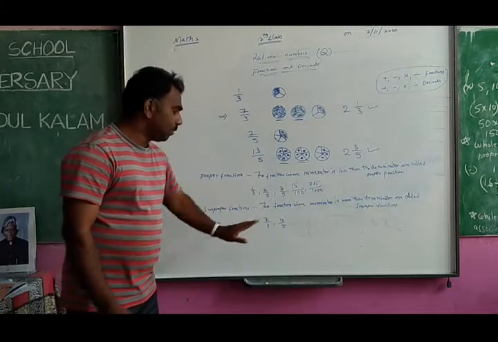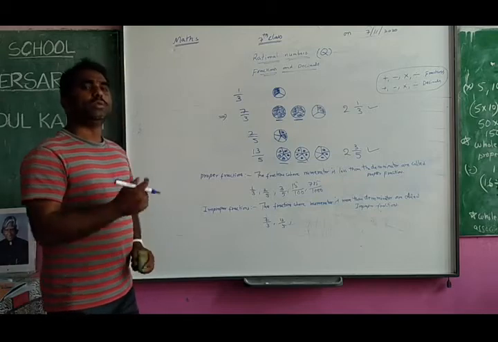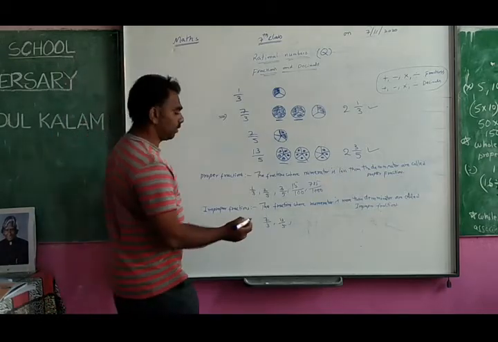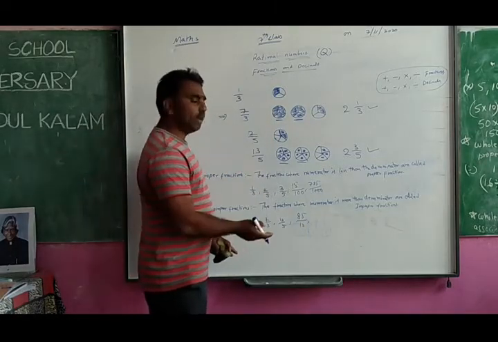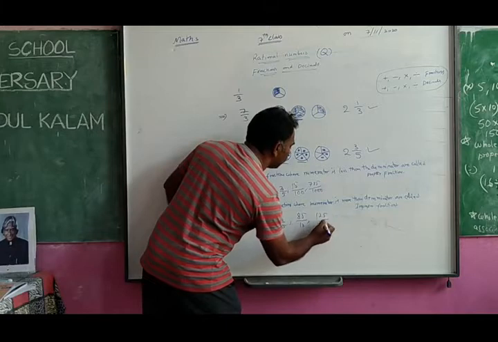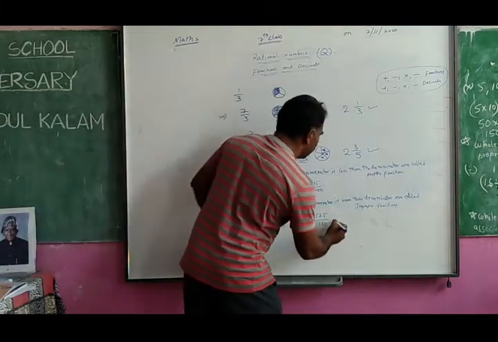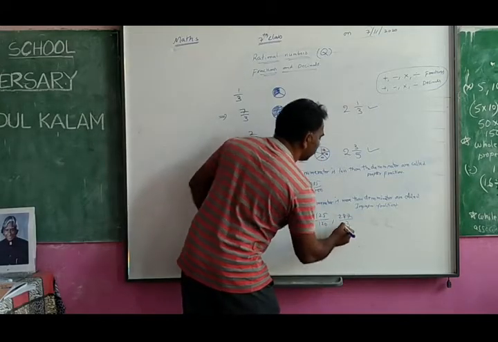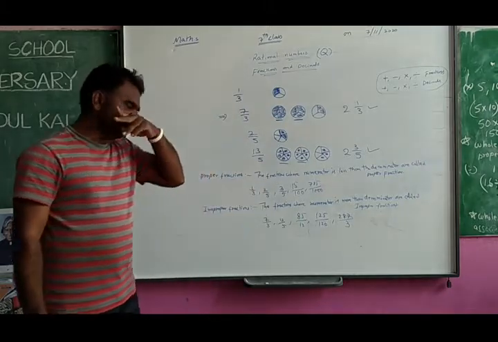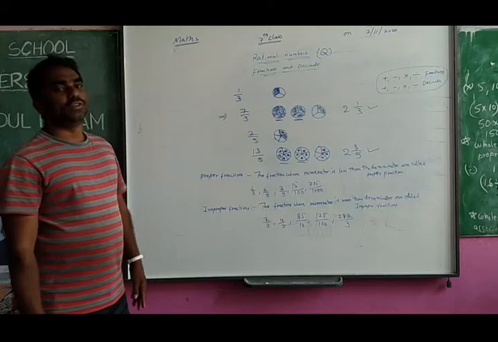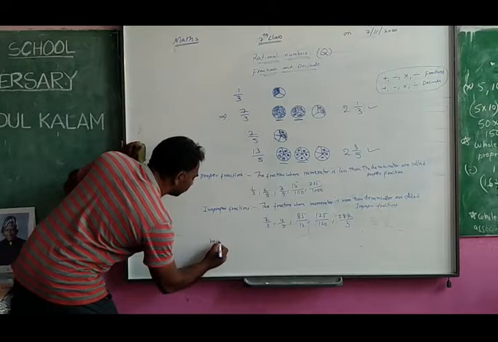Here I have given some examples. Not only this, you can write other examples. What is the rule? The numerator must be bigger, the denominator must be smaller. So like this you can write 85 by 13, numerator is big, denominator is small. 125 by 120, numerator is big, denominator is small. 287 by 3, numerator is big, denominator is small. If you write fractions like these, they are called improper fractions.